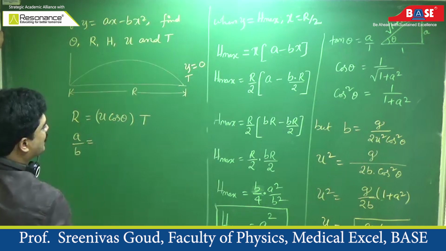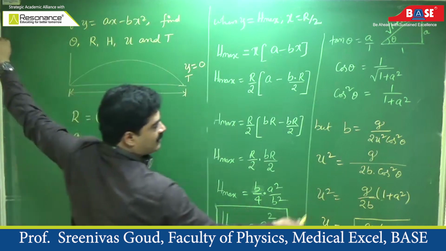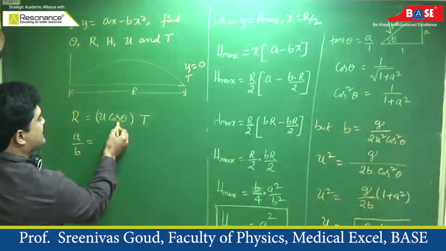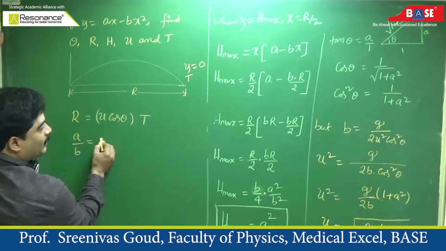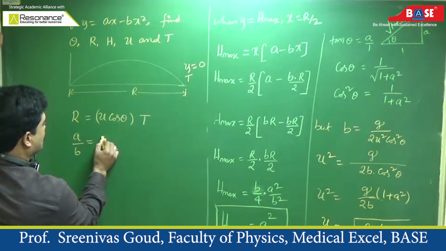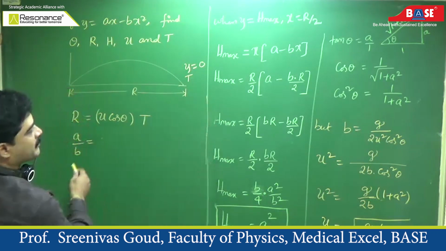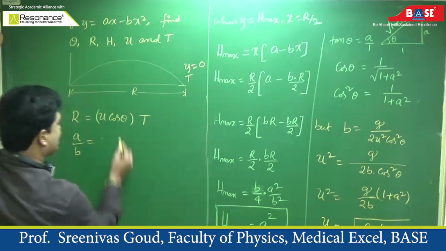A by b is equal to, here you got the formula for cos theta, and this is u cos theta into t. So, what is the value of u? Now, we have to find the value of u.